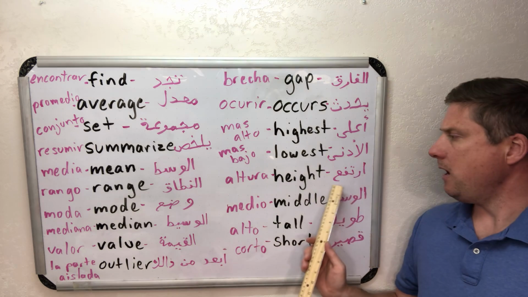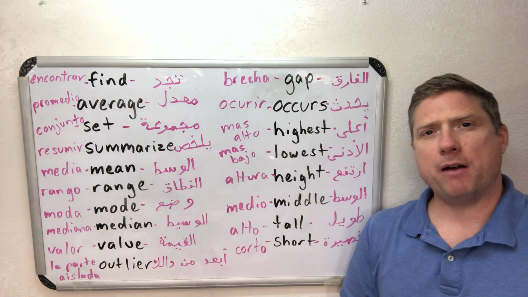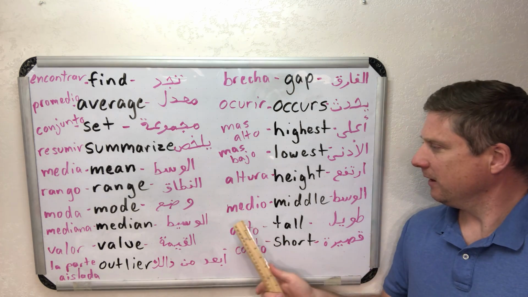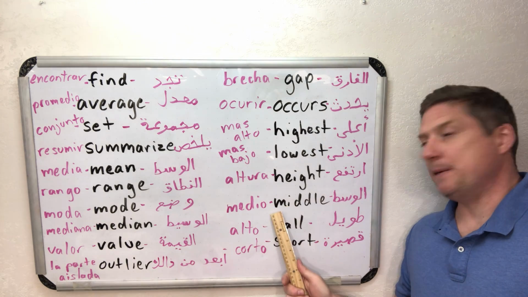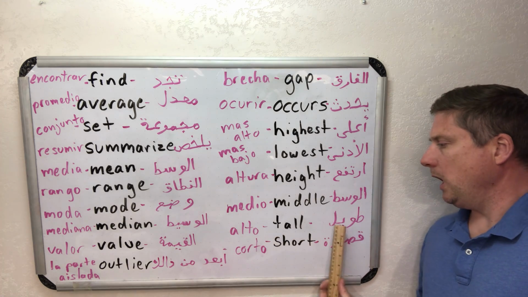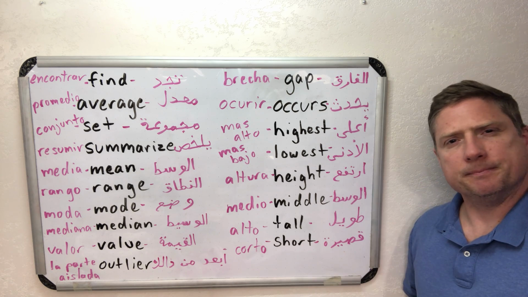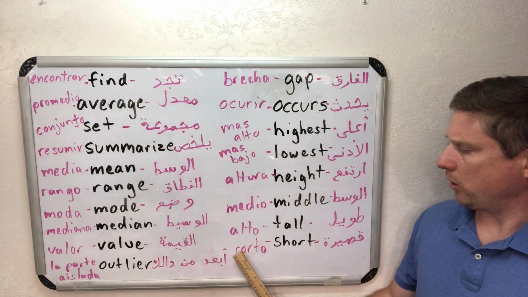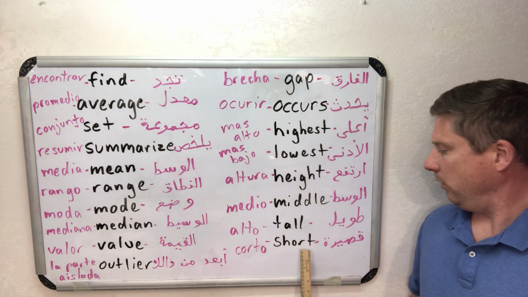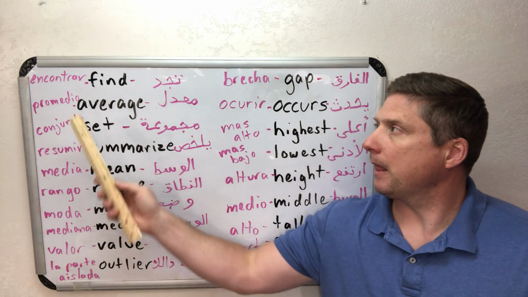Height. My height is about 5'9" tall. You know, in the middle. Middle. Tall. I could say, how tall are you? Short. So tall, short. One more time from the beginning.